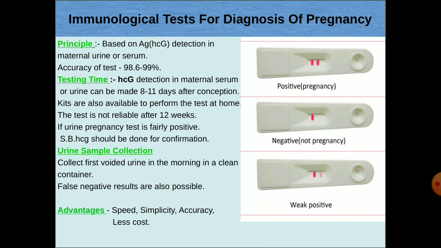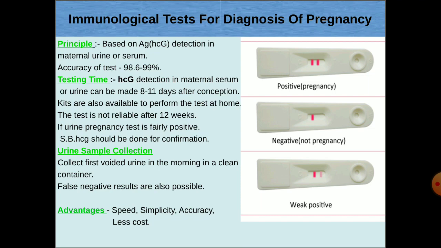So, this is a picture showing you the results of positive, negative, and weakly positive pregnancy results. In the first strip, you can see two dark lines which show positive pregnancy, that is, the woman is pregnant. In the second picture, you can see only a single line which shows the negative result, that she is not pregnant. And the third picture is showing you the weakly positive pregnancy test. If it is fairly or weakly positive, then serum beta HCG should be done for confirmation.